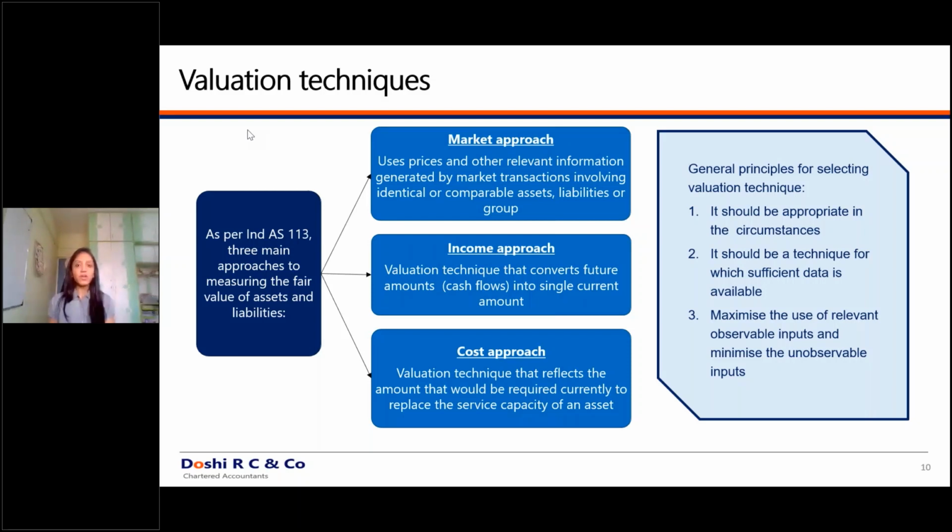So, as an auditor, your responsibility is not just to receive a valuation report from a valuer. You will also have to understand which approach has been used by that valuer, and whether that approach is in accordance with Ind AS 113 or not. Only if that approach is in accordance with 113 will you accept that valuation in accordance with the standard, and you will audit and certify that the valuation has been carried out in accordance with Ind AS 113.